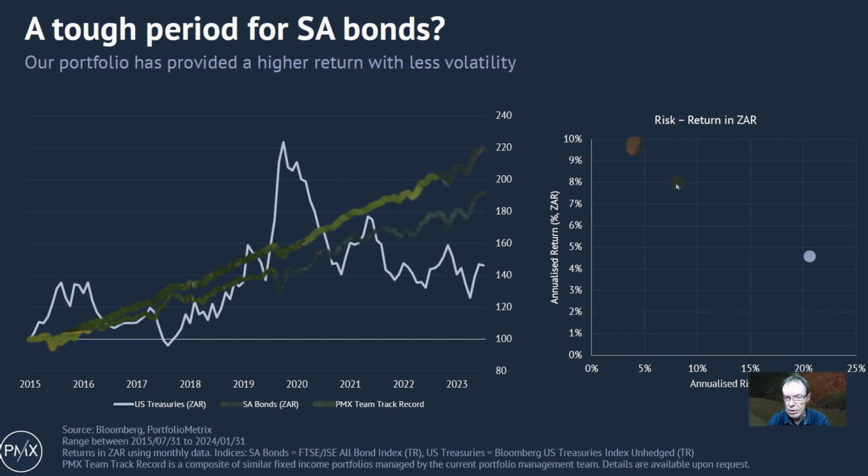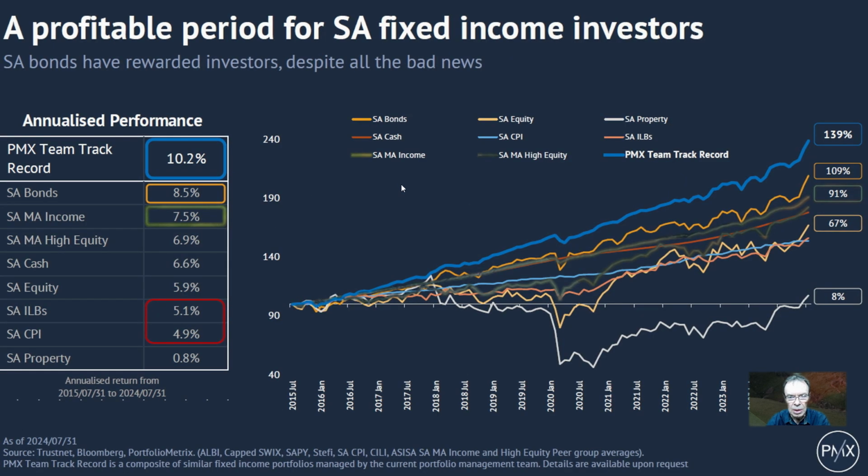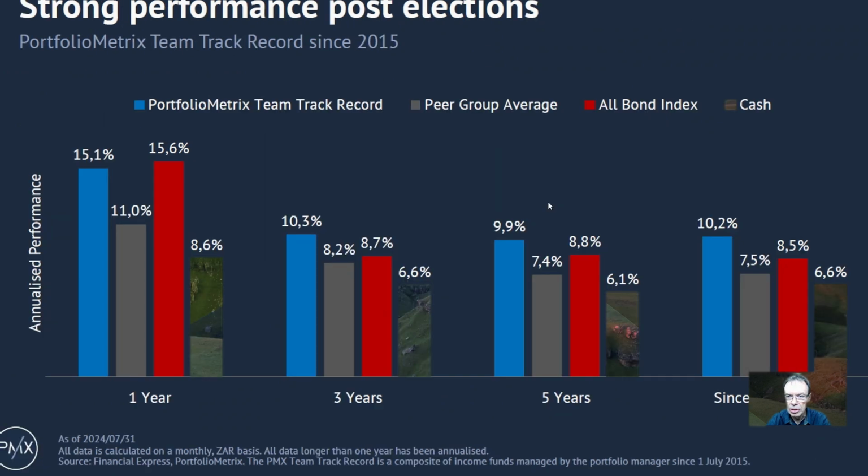And then the South African bond market gave us quite a good return over that period of time, whereas the dynamic income fund had the least volatility, and we can see that in that graph as well. So just to sum up, since 2015, the dynamic income fund gave us 10.2% per annum, and these are all the asset classes you could have invested in except offshore equity, and even the bonds gave us the second best return, but with a lot more volatility.